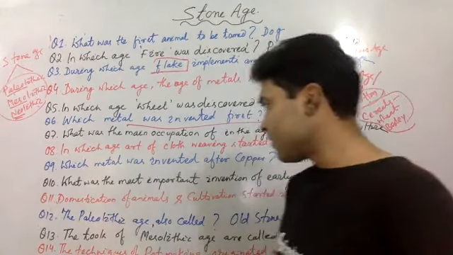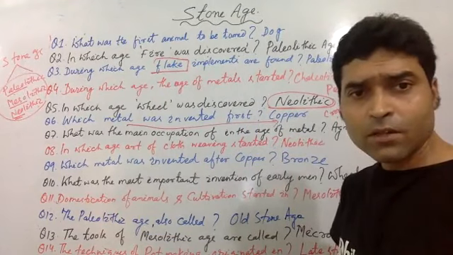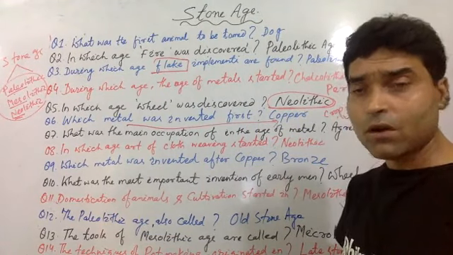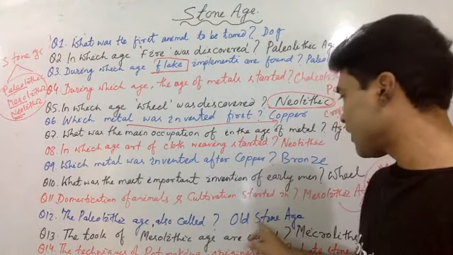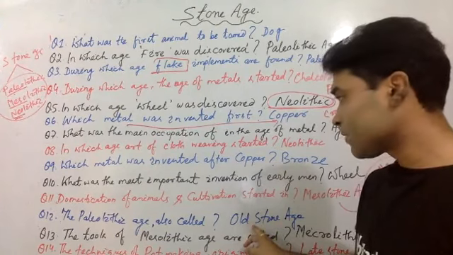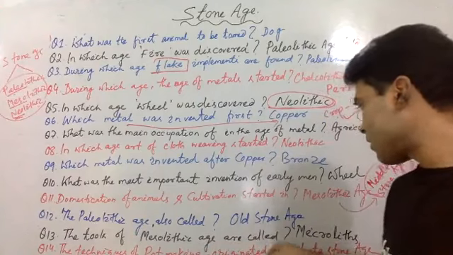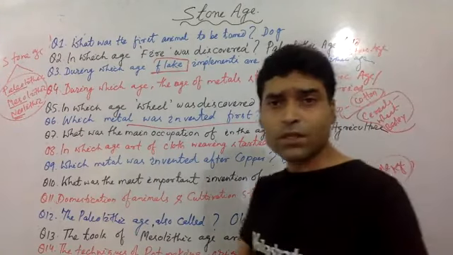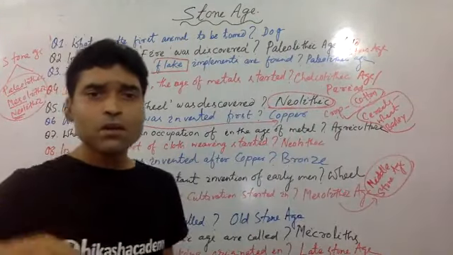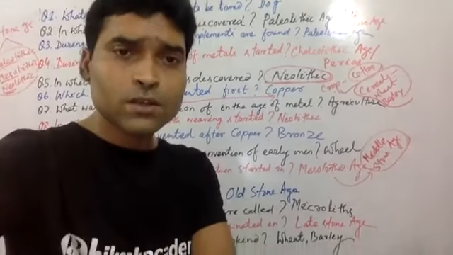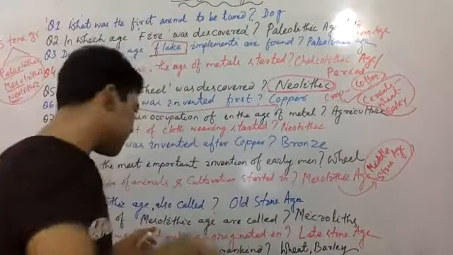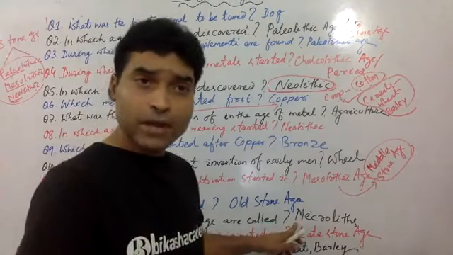Question number 12, the Paleolithic Age is also called, very simple, Old Stone Age. Question number 13, the tools of Mesolithic Age are called microliths. You see, micro means very, very small. So tools of the Mesolithic period are called microliths.